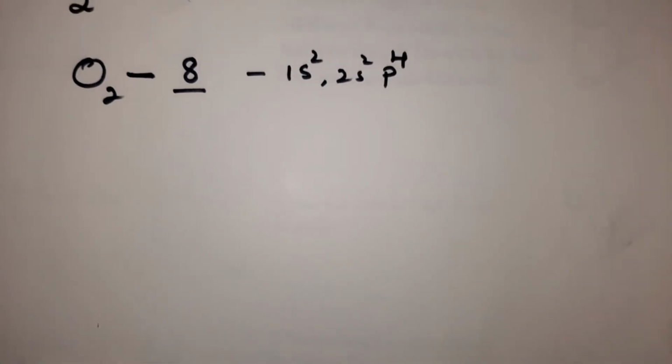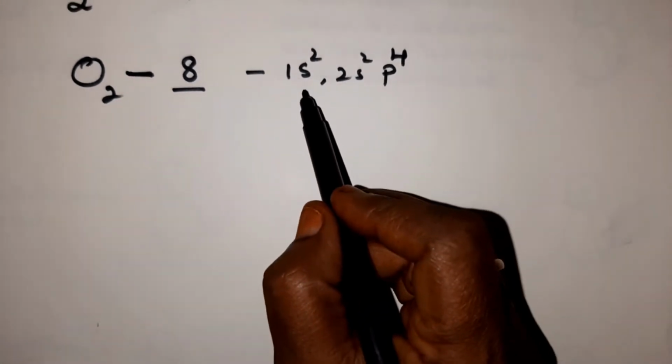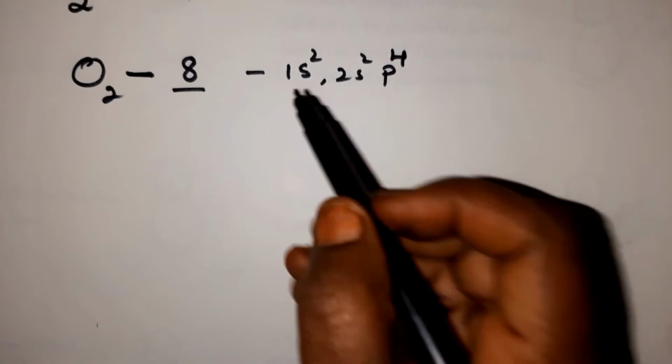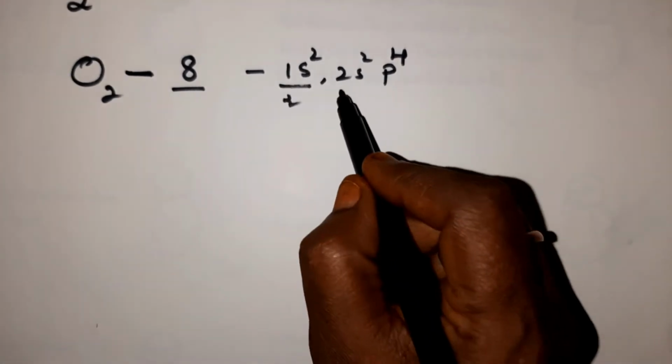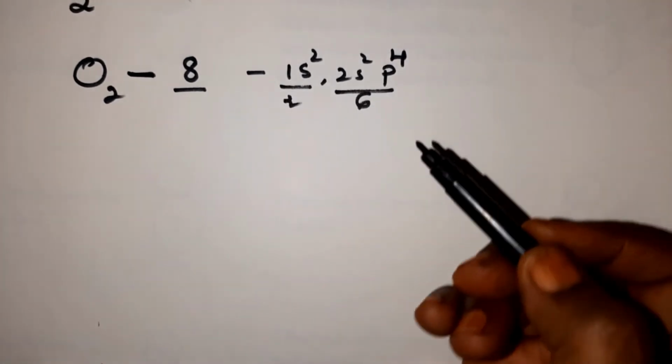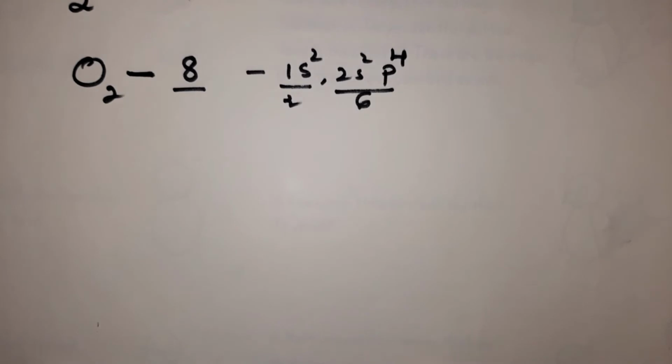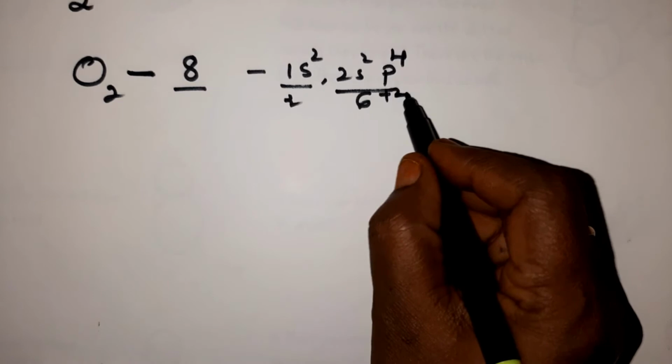So the first shell has 2 electrons, and the second shell has 6 electrons. In order to attain the noble gas electron configuration, it needs 2 more electrons.